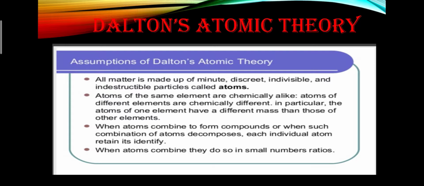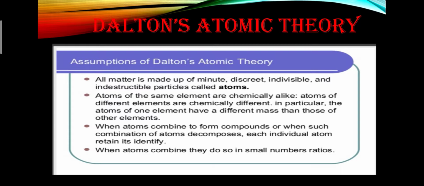Like if iron and sulfate are combined to make FeSO4, and then it is decomposed, then the Fe and sulfur will show their original properties after decomposition. There will be no change in the original identity or property of the substance when it is decomposed. So this is all about Dalton's atomic theory.